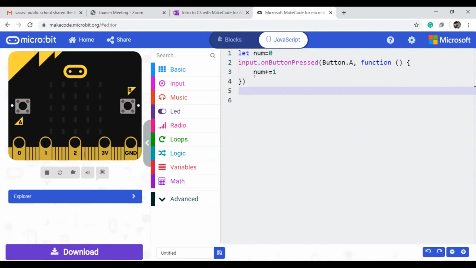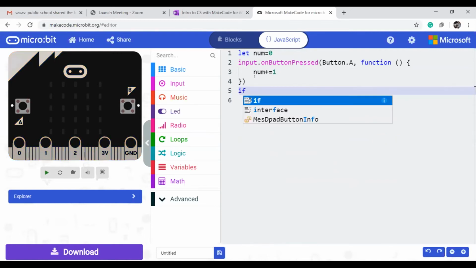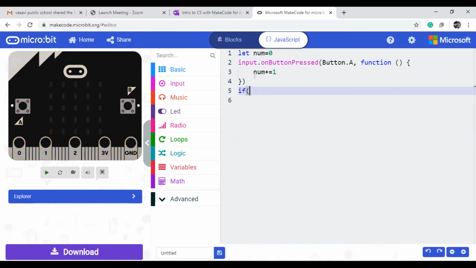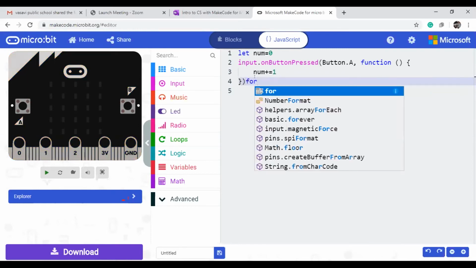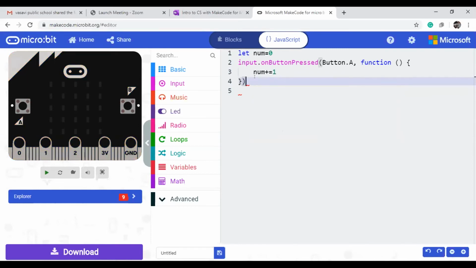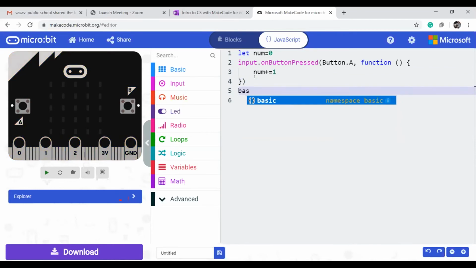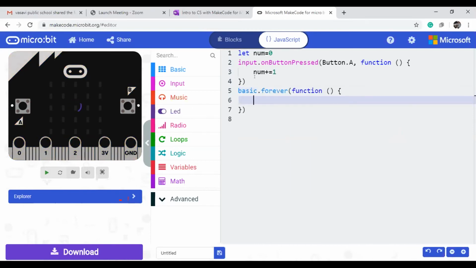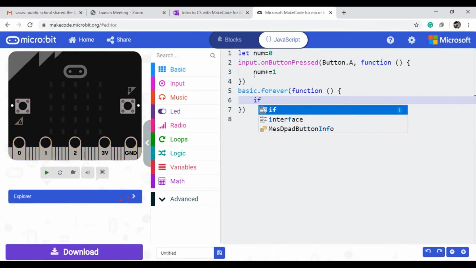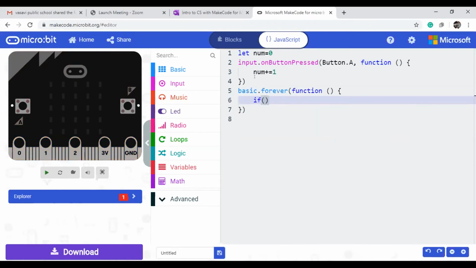That loop will be in the forever. So first I will write it. If or else, forever we will start it. I will not confuse you. Where is the forever? Actually, it is in the basic one. Basic dot forever. In this function I can write it. What is my function? First of all, if, what is the condition here?